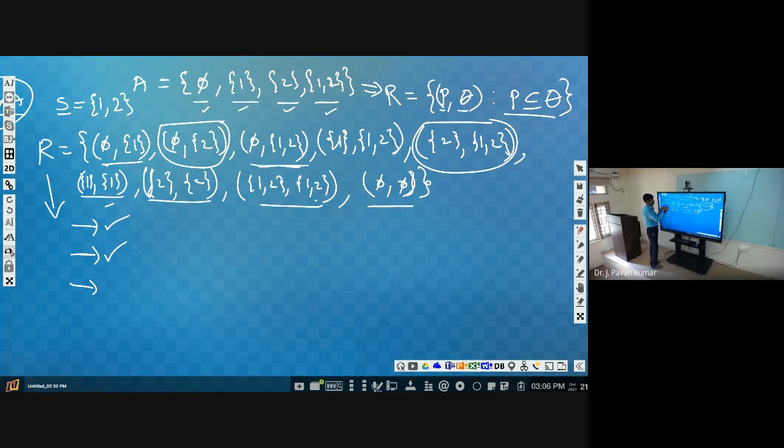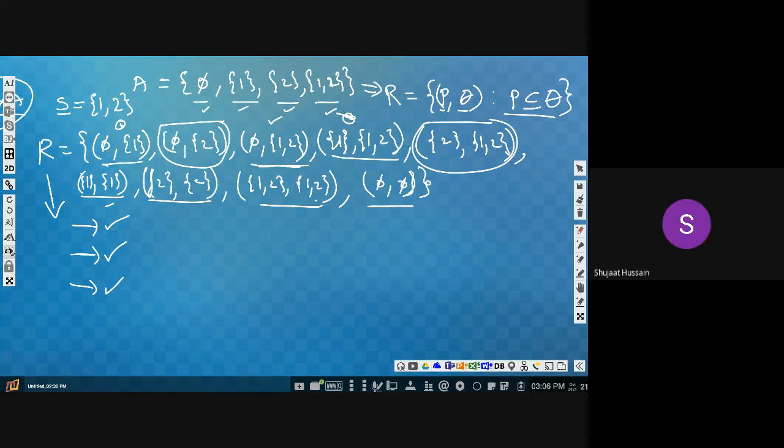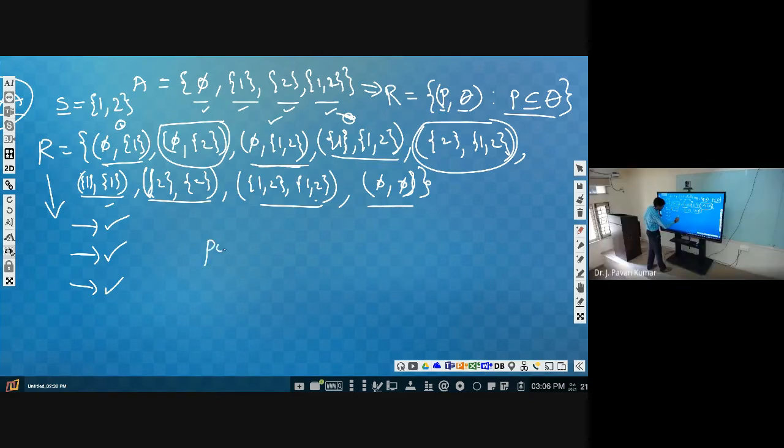Similarly, phi comma {1} you consider, {1} comma {1, 2} you consider. These two, then a comma b, b comma c, then a comma c must be present. So here we are having it, so it is satisfying the transitive property as well. So can we consider it as a partial order relation? Yes, sir.